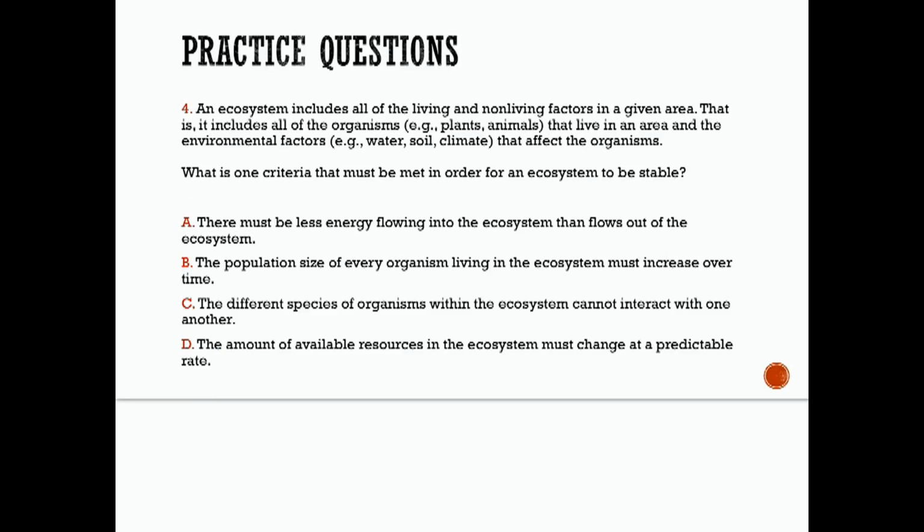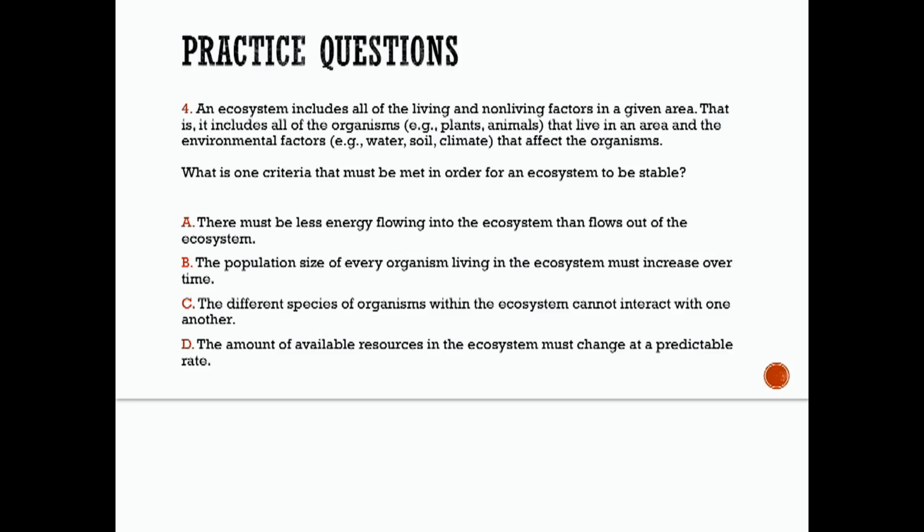So, stable ecosystems have relatively constant or predictable conditions, right? The population numbers of each organism must fluctuate at a predictable rate. The amount of available resources in an ecosystem must change at a predictable rate. And energy must flow through the ecosystem at a fairly constant rate over time. Okay, so let's look at our other choices and see what's going on here.